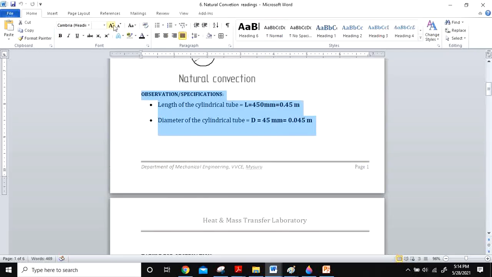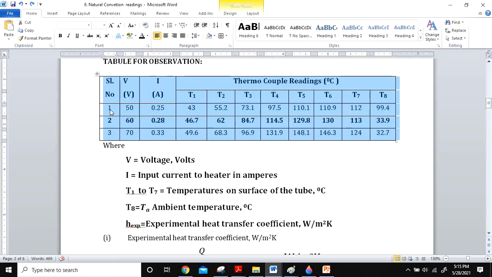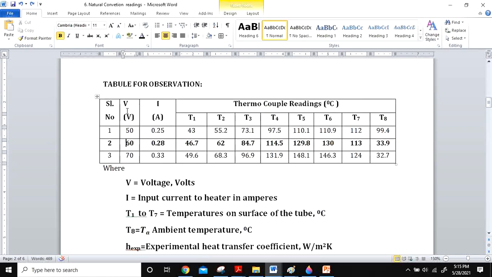These are the observations and readings you want to note down. First you switch on the dimmer. You allow the experiment to run for 20 minutes to reach steady state. After this, you take readings at different values at intervals of 5 minutes, for 50, 60, 70. Note down the voltage and current and the temperatures, all these values.